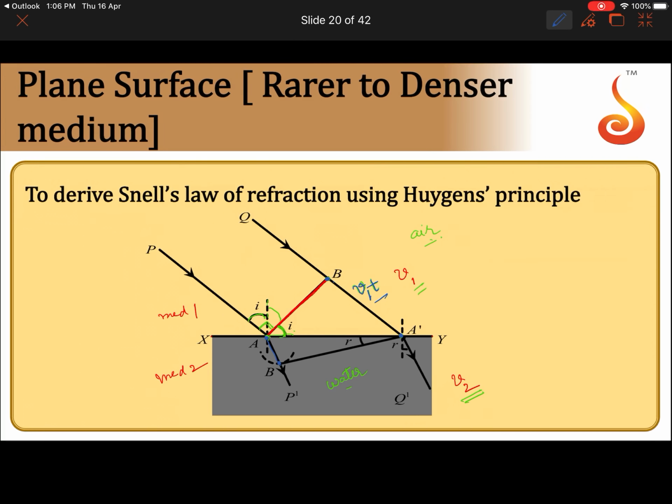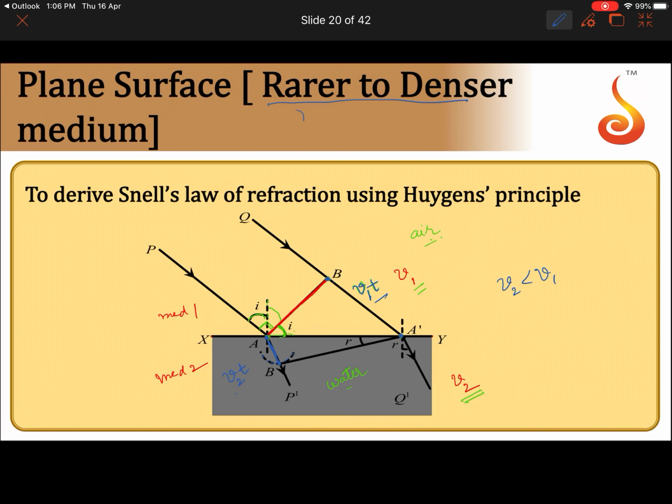So this covers the distance v1 t, and inside water it will cover the distance equal to v2 into t. So the distances covered are not equal. We have assumed that light is travelling from a rarer to a denser medium, so v2 must be less than v1.